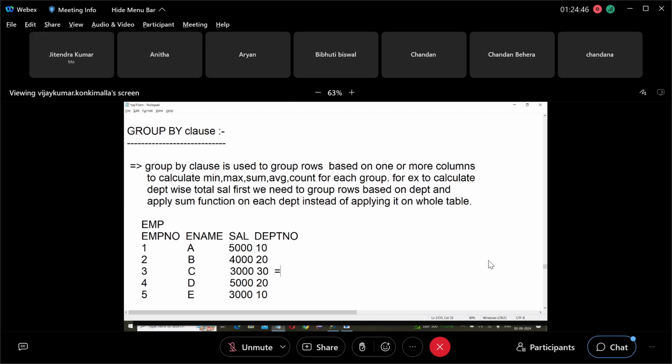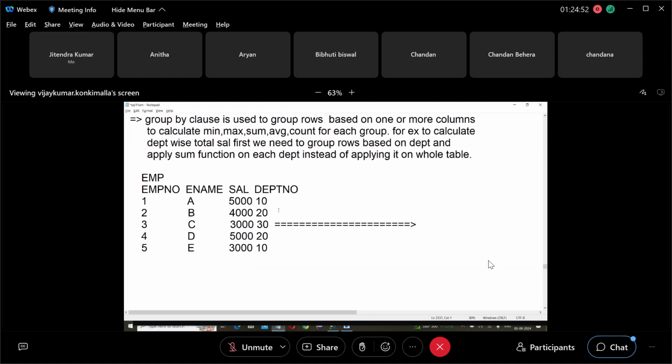Then what is the output I want? I want this output. The 10th department total is 8,000. The 20th department total is 9,000. The 30th department total is 3,000. So I want this output. If I want this output, then what do we have to use? Group by.